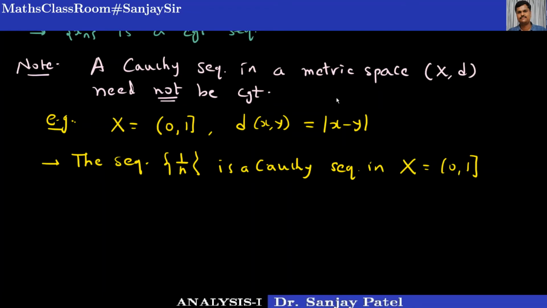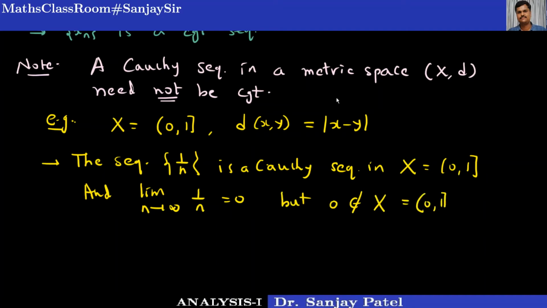And the limit of this sequence we know is 0 as n tends to infinity. But this 0 limit does not belong to X, because X is equal to (0, 1]. We know the limit of a sequence is always unique.